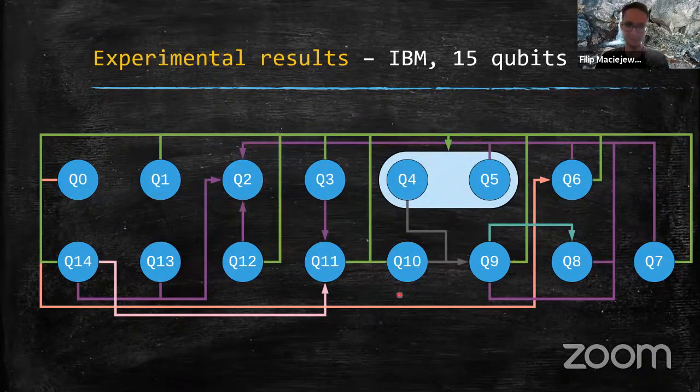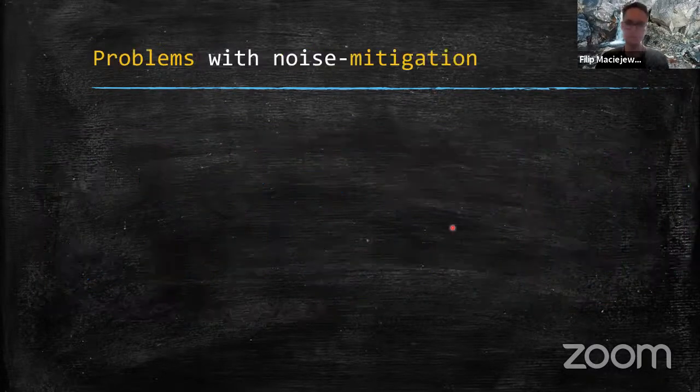So now the picture gets a little bit more messy. As you can see, the qubits actually talk to each other. And the bottom line here is that the structure of those correlations cannot actually be directly inferred from the physical layout of the device, it seems. Okay, so that was the characterization. Now what about the mitigation?